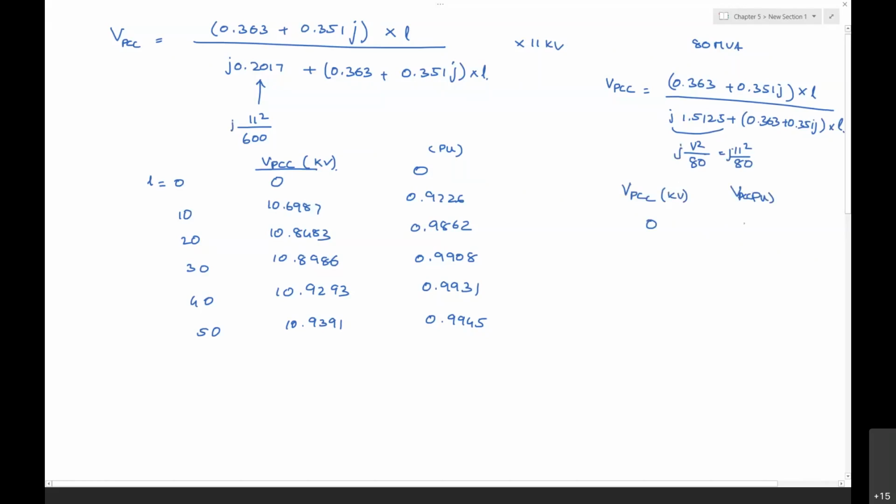For 0 it is 0. For 10 kilometers, we get 8.963, which is 0.8148. Then 9.9158 is 0.9014.